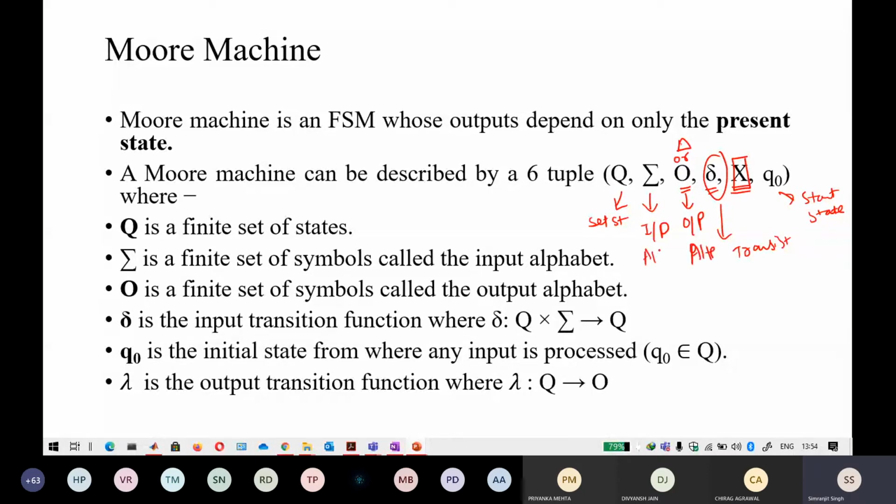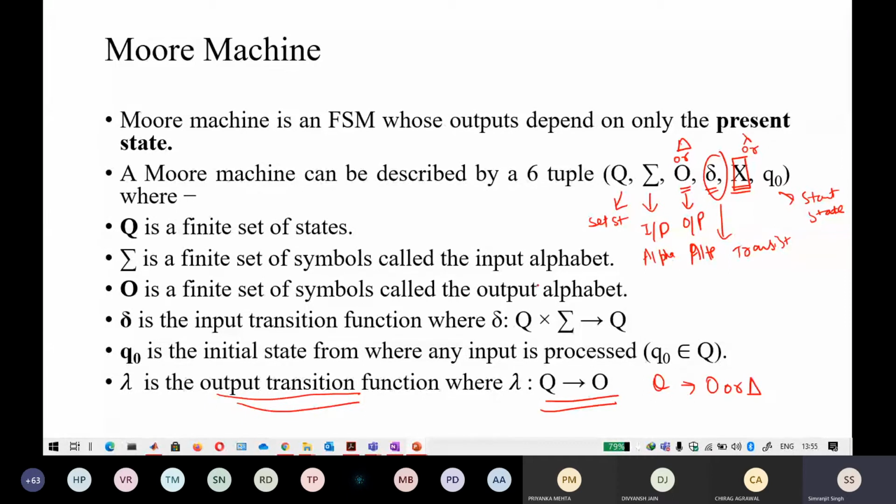Like the input alphabet, there is something called an output alphabet. In the same way, in some books it is used as X, but mostly it will be lambda. Okay, there is a little bit of a mistake here. Mostly it is lambda. So the lambda here is your output transition function. The output transition function is denoted as Q goes to output or delta.